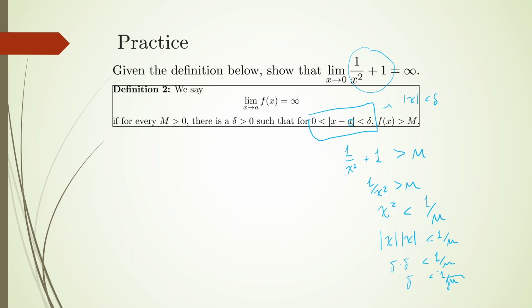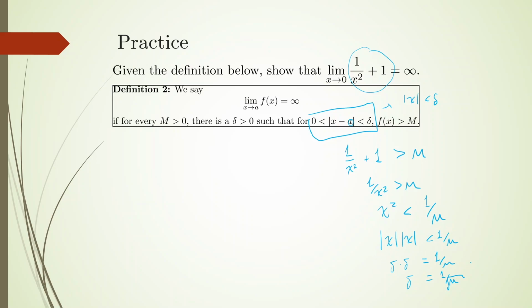But I can actually just pick delta to be 1 over the square root of m, since that would make delta squared equal to 1 over capital M. And the absolute value of x is smaller than delta, so replacing both of those deltas with the absolute value of x would make this true.